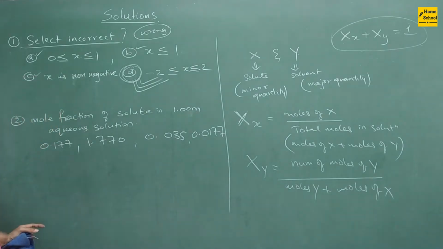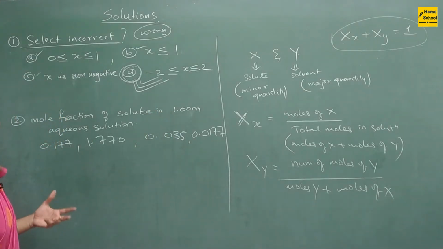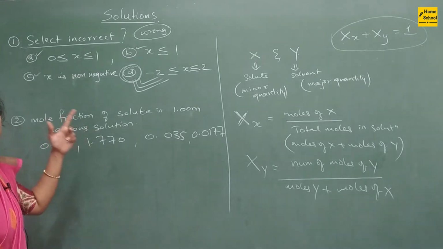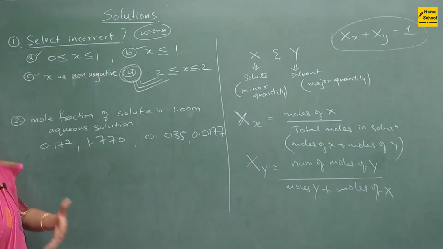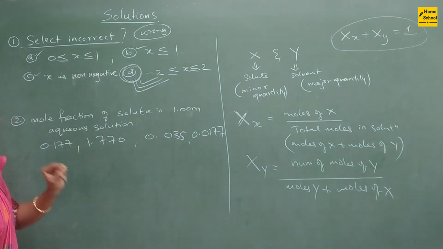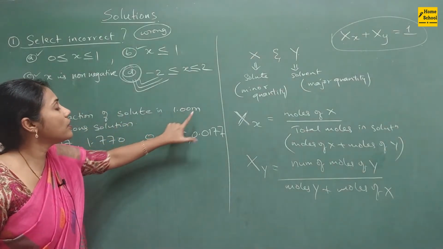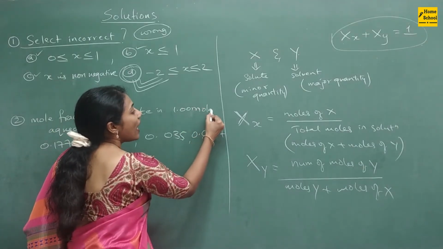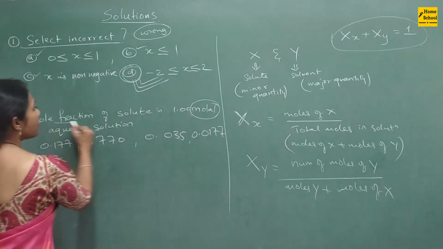Okay, so now let me solve one more problem that they asked in the previous year. This was a question from 2011. In different state boards, this question was asked many times. They asked in 2011, they asked in 2015, and they asked in 2013. Not the same exam, but in different state examinations. Okay, but very, very simple. Mole fraction of solute in 1.00 small m, in the sense molal, right? So 1 molal aqueous solution. So mole fraction of solute they are asking.